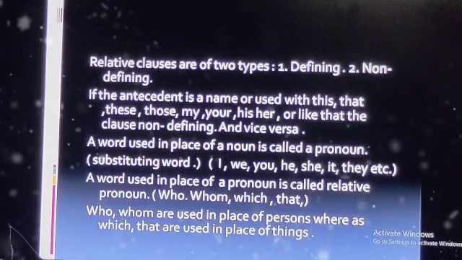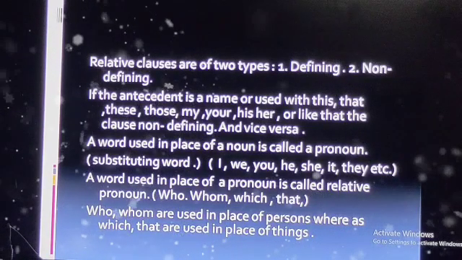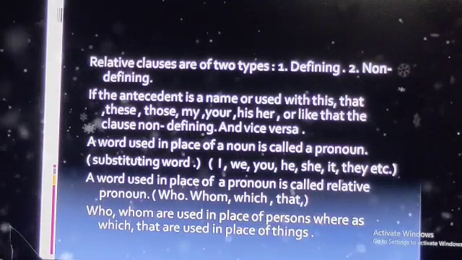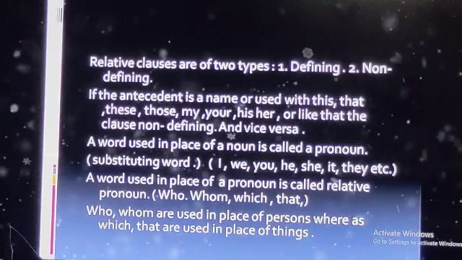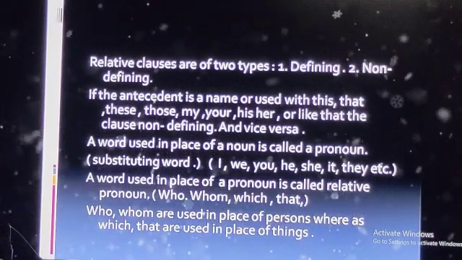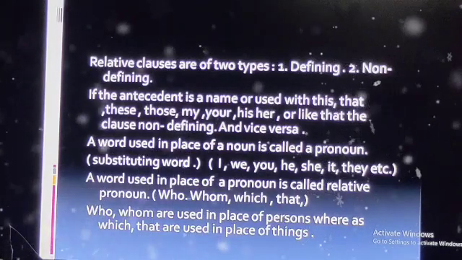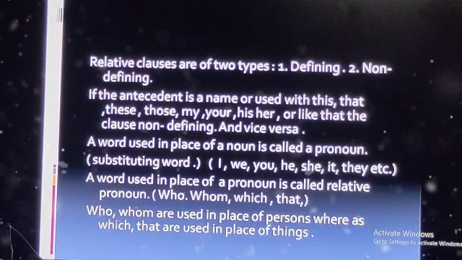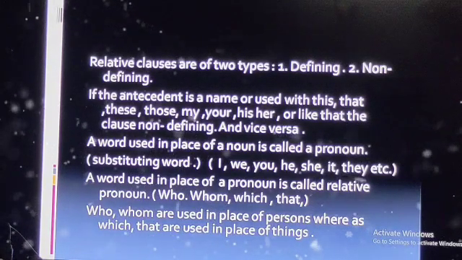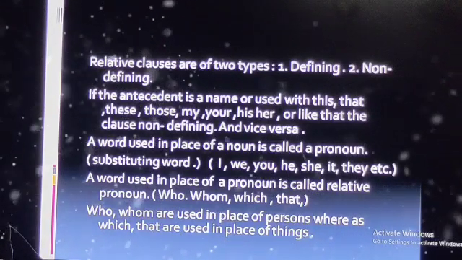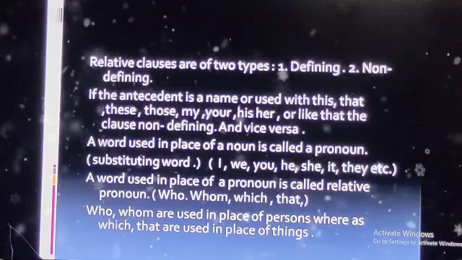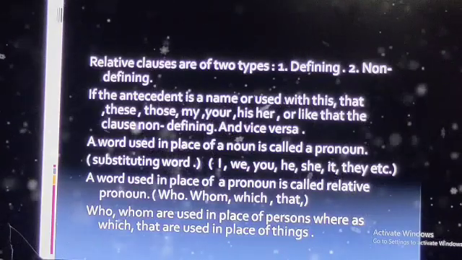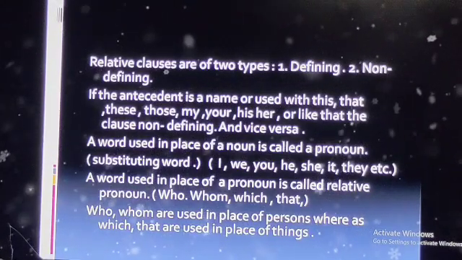If the antecedent is a proper noun, like Rudra, Surya, the clause following it is called non-defining. If the antecedent is other than a proper noun, the clause following it is a defining clause.